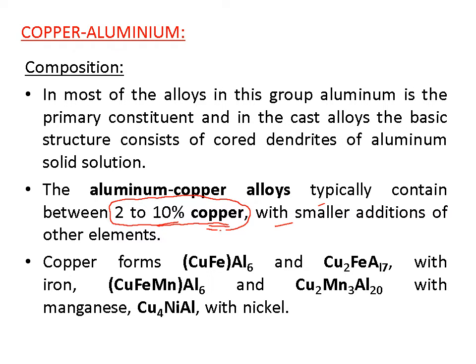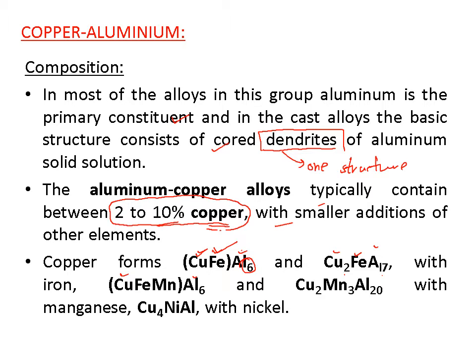In most of the alloys in this group, aluminum is the primary constituent, and in the cast alloys the basic structure consists of cored dendrites of aluminum solid solution. Dendrites is one of the structures. Cored dendrites, this is one structure of aluminum solid solution. Copper forms copper ferrous aluminum of 6 atoms. This is the molecular formula of different copper aluminum alloys. Copper and aluminum have different molecular structures. Copper aluminum, here ferrous extra added, here also ferrous extra added, but 2 copper atoms and 17 aluminum atoms.